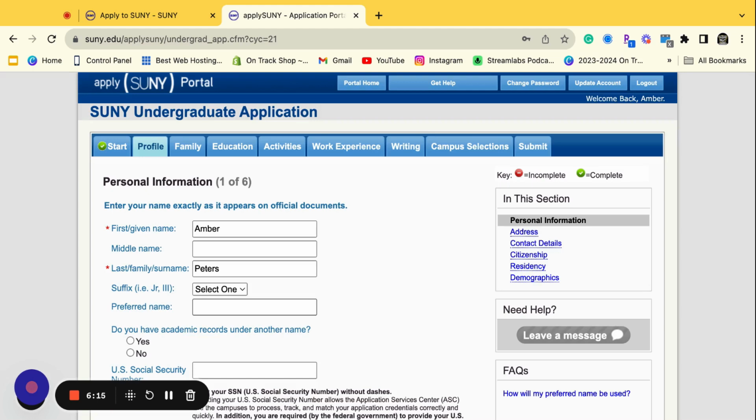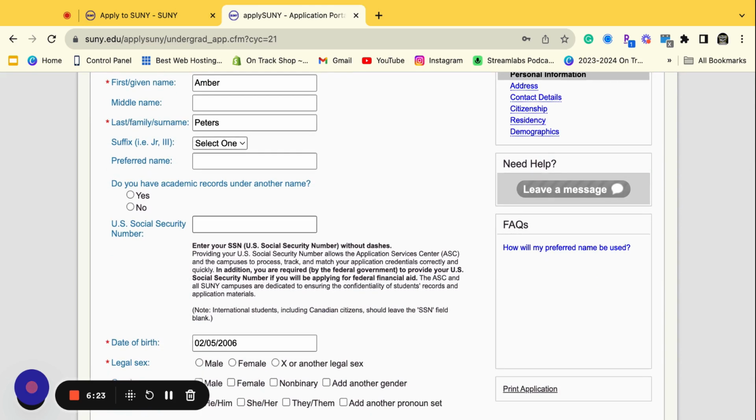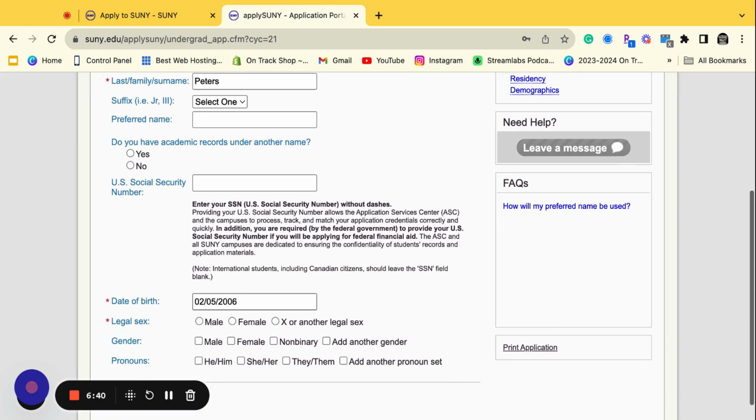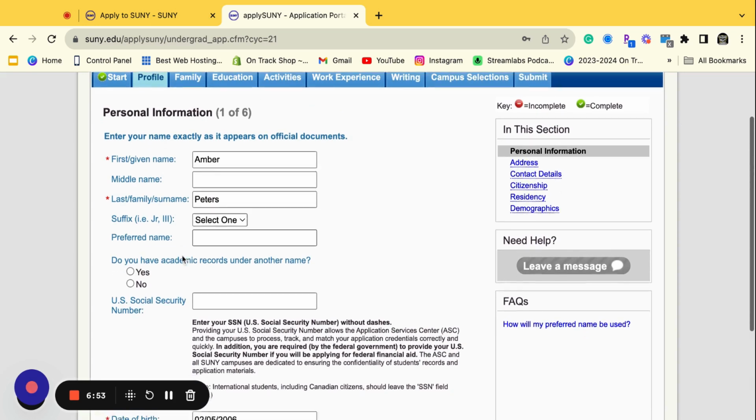Then I'm going to start adding in my personal details, right? My name, my last name. If I have academic records under another name, I'm going to answer that. My social security number, which needs to be right, okay? Make sure that you are putting in the right social security number, right? Because you can get flagged and it will take you longer to get your application through. The other thing, your date of birth, right? Your legal sex, right? However you identify, your gender, your pronouns. You can put all that information here, and then you're going to hit save and continue. Okay.